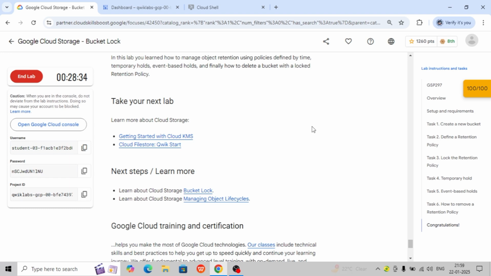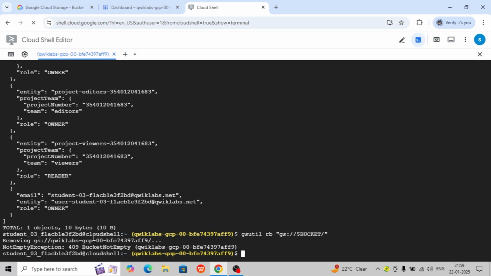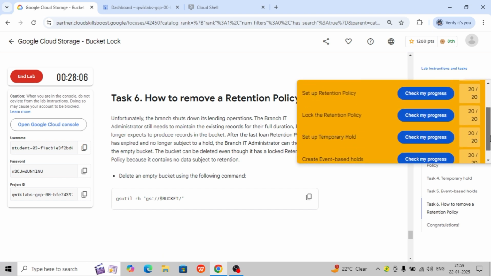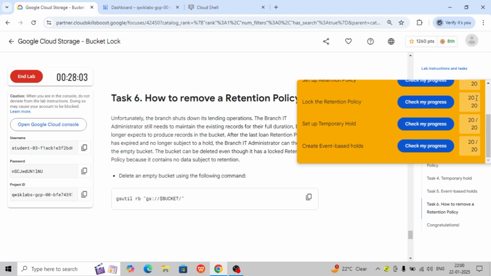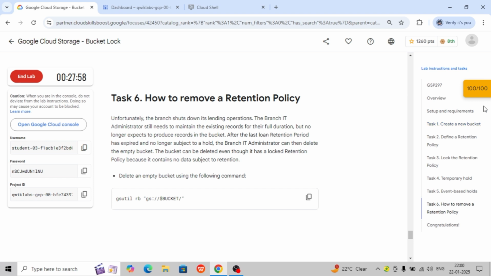But this is the last step. First of all, you need to delete the empty bucket using this command, but our bucket is not empty. You can see it says the exception 409, bucket not empty. So first of all you need to clear the bucket, then delete. But our task is also done, and all the tasks are completed, and we have claimed the 100 points. So this is the way you can complete your lab and claim the 100 points without any problem.